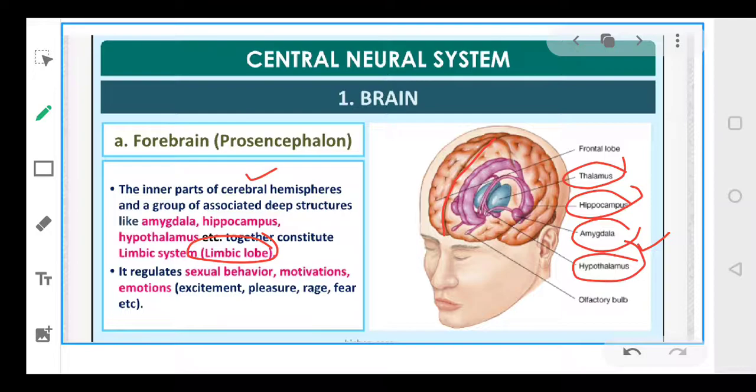And these all 4 structures are together called the limbic system, and limbic system controls your sexual behavior, your motivations, your emotions like your excitement, pleasure, rage, fear. तो जितने आपकी बॉडी के अंदर इमोशंस प्रोड्यूस होते हैं, अगर आप डर जाते हैं, if you feel very good, you become motivated to do something. If you feel enjoyable, if there is excitement to do any work, right? So all these emotions are controlled by the limbic system, right?